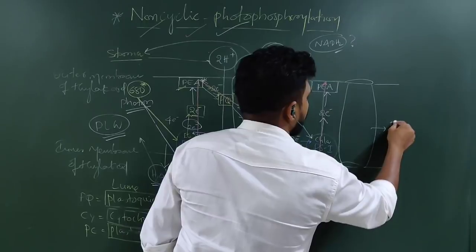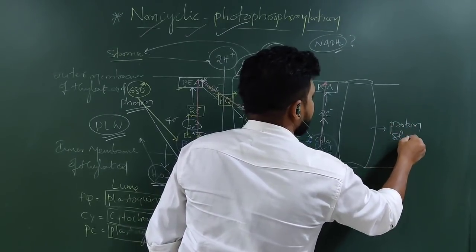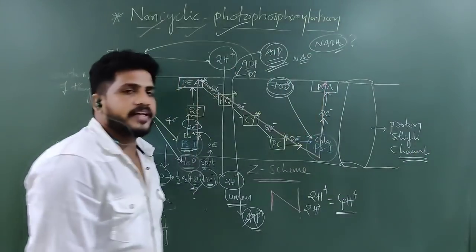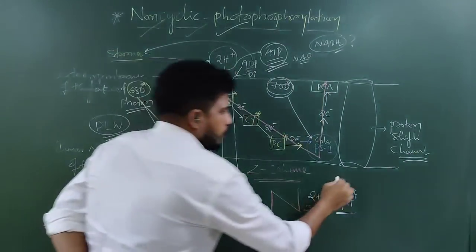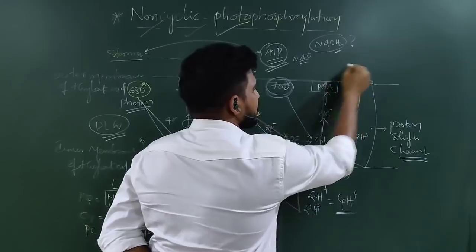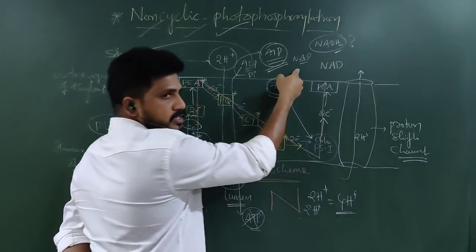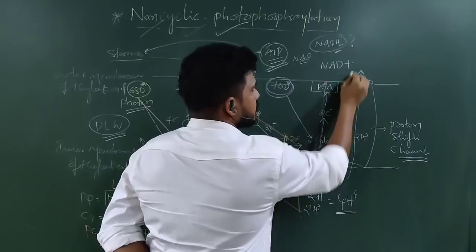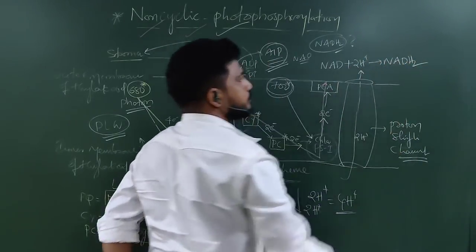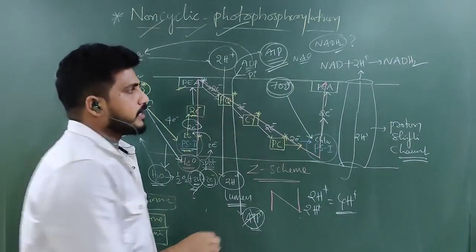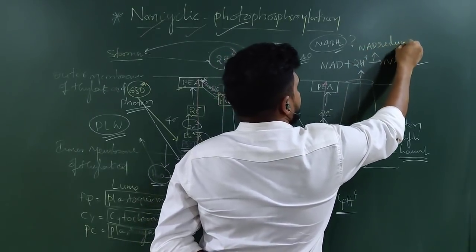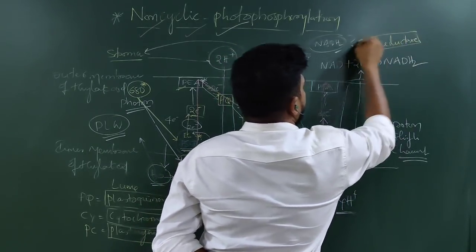They are called proton shifting channels. So one set of protons, that is 2H plus, is going over here. Then NAD plus will be there in the stroma. This NAD plus and 2H plus give rise to NADH2. For that, an enzyme is required, that is NAD reductase. NAD should be reduced by hydrogen ions.